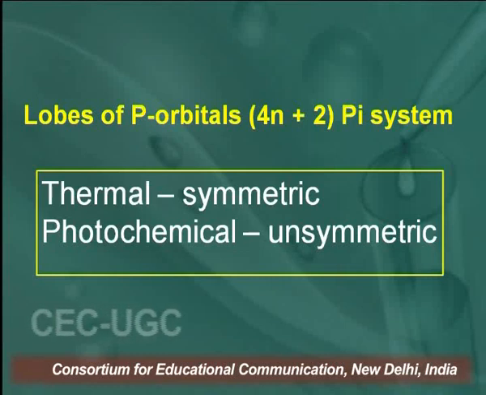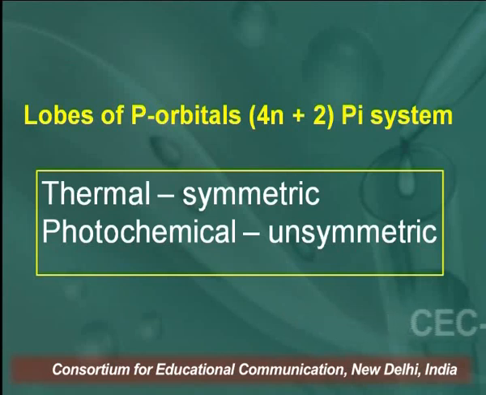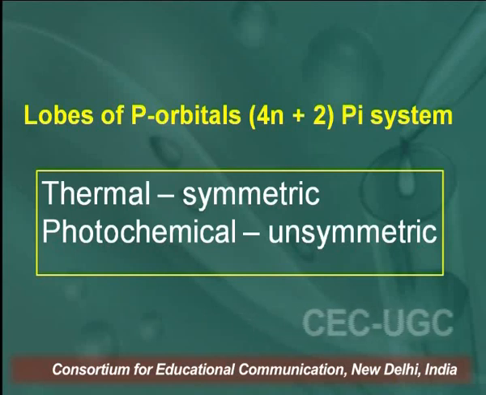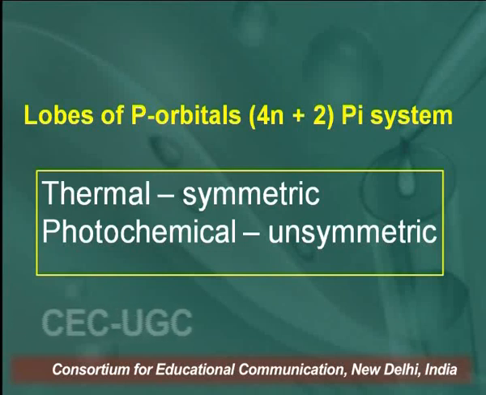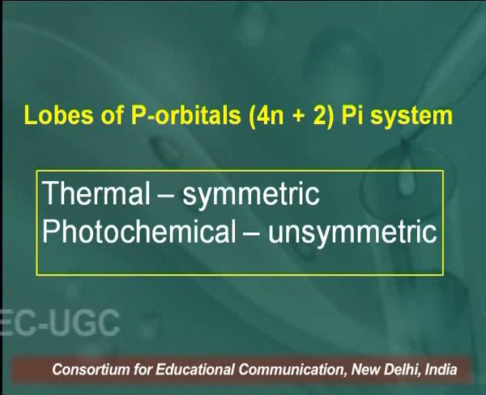Similarly, if the system is 4n+2 pi, it means that if the reactants involved in the cycloaddition reactions have 6 electrons, or we can say the number of pi bonds is odd, 3, 5, 7, then the lobes of the p orbitals, only the end lobes, interact during the reaction, as we will see in the coming slides. So here, thermal would be symmetry allowed and photochemical would be unsymmetry.